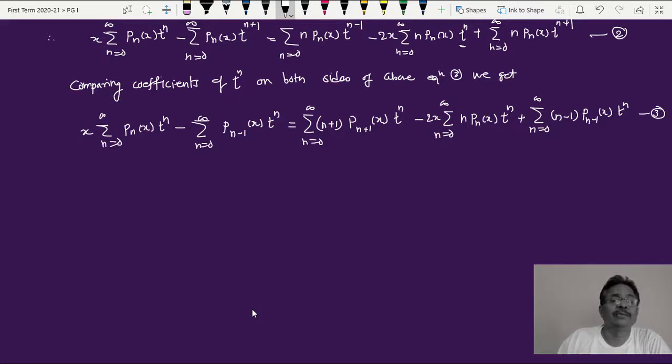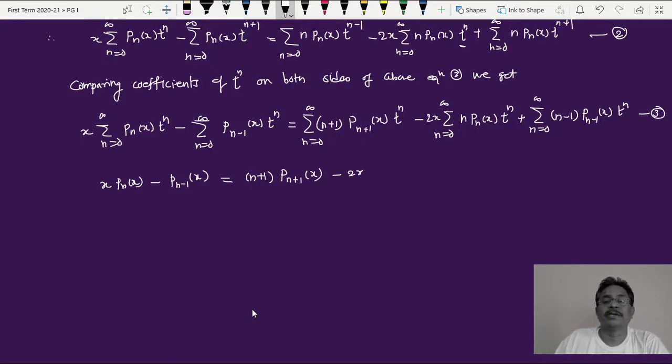Now what we will get is x times P_n(x) from the first term, minus P_{n-1}(x), on the right hand side is equal to (n plus 1) into P_{n+1}(x), then minus twice x n times P_n(x), this is the second term on the right hand side, and plus (n minus 1) multiplied by P_{n-1}(x). So I got this equation.